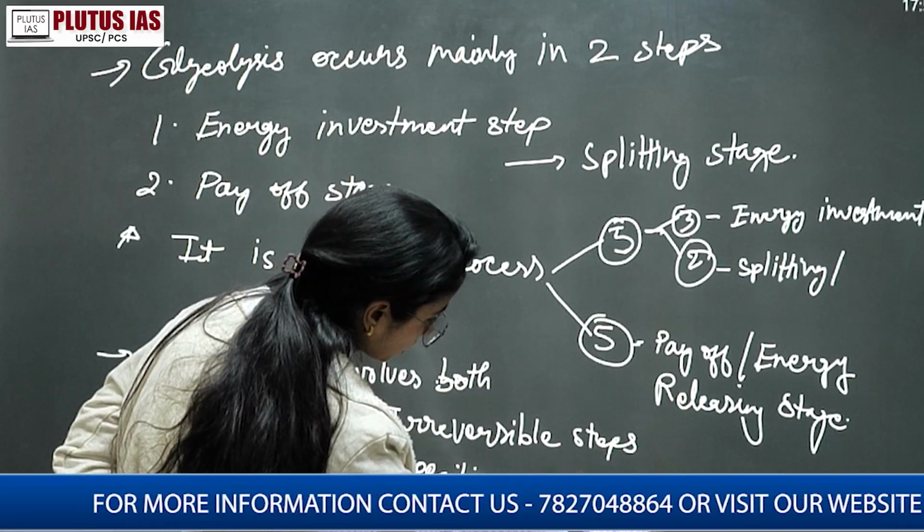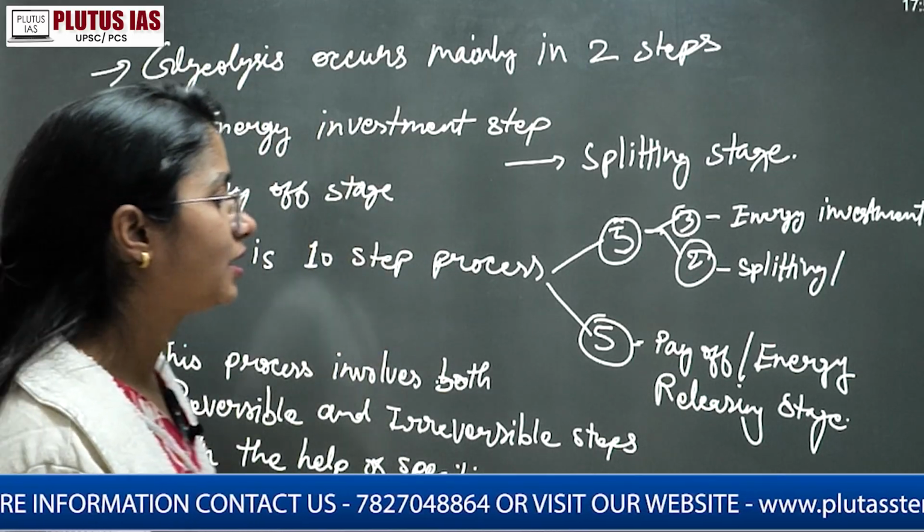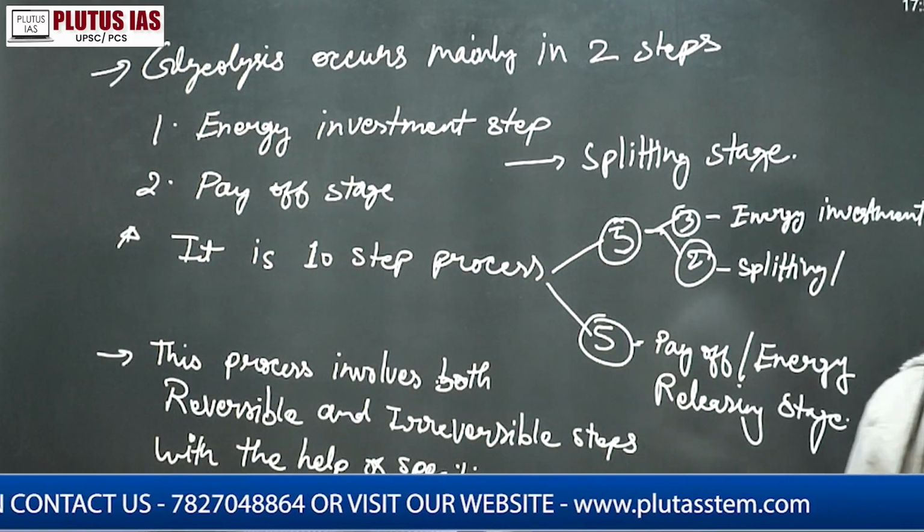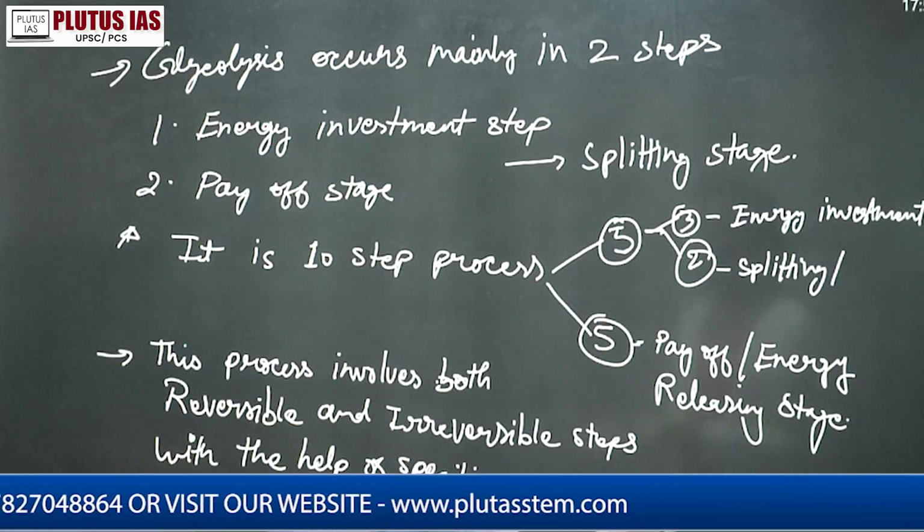So these are the major things about glycolysis: the site, the method, the 10-step, reversible, irreversible, energy investment, energy releasing, and this and that.